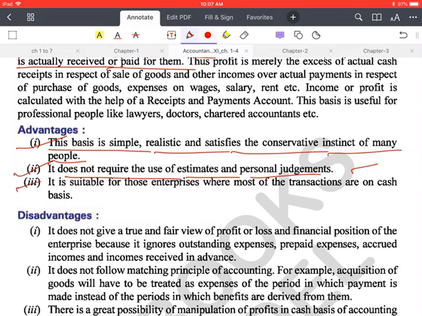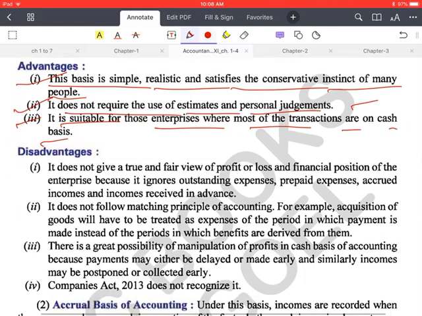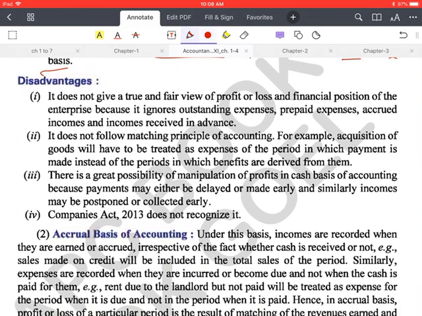Okay. It is suitable for those enterprises where most of the transactions are on cash basis. Okay, ये उनके लिए ज़्यादा अच्छा है जहाँ पे कैश ट्रांजेक्शन ज़्यादा होती हैं. And the disadvantages are it does not give a true and fair view of profit or loss and the financial position of the enterprise because it ignores outstanding expenses, prepaid expenses.